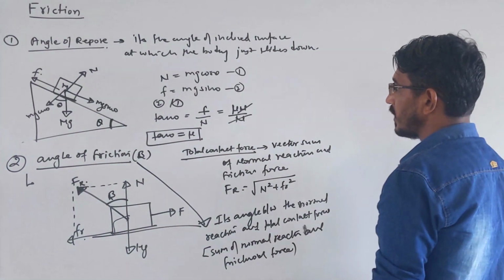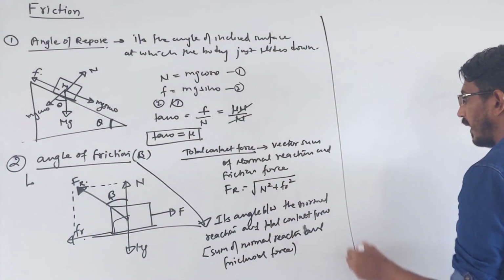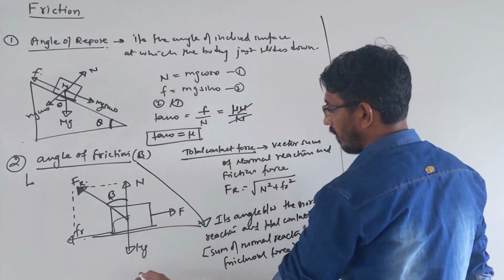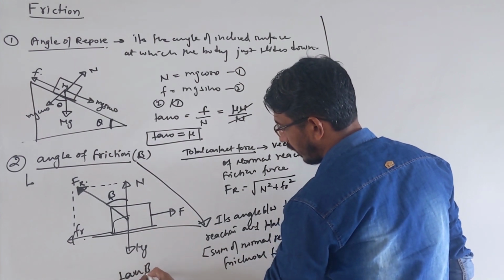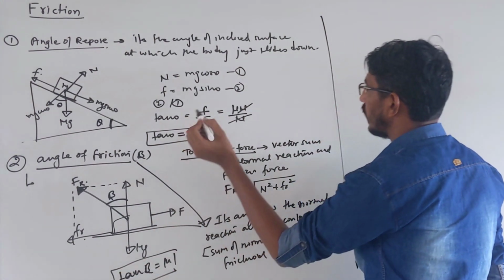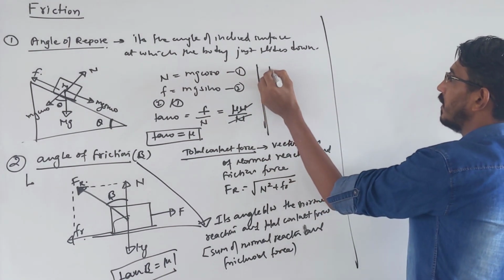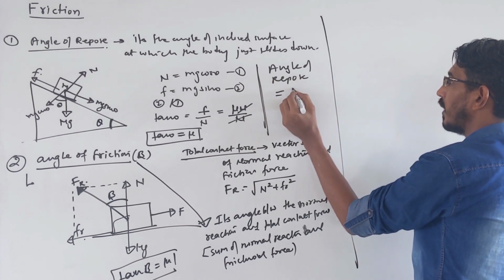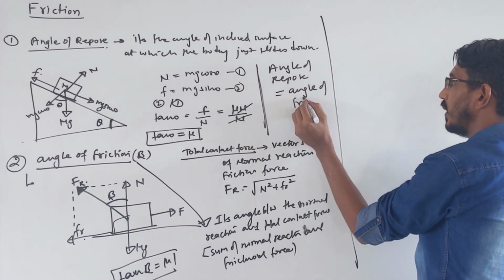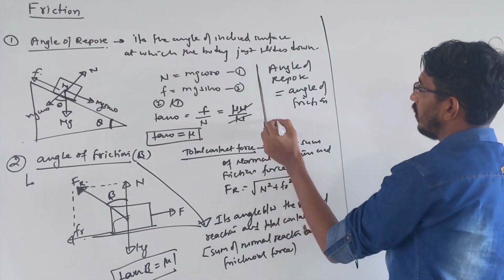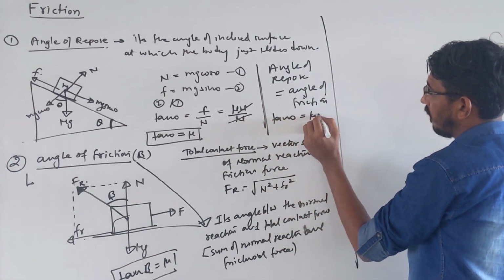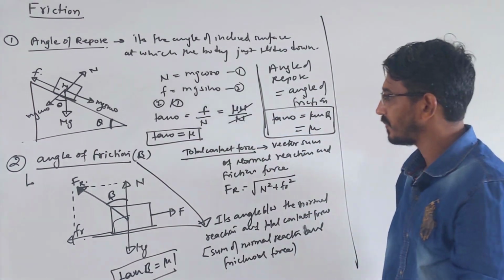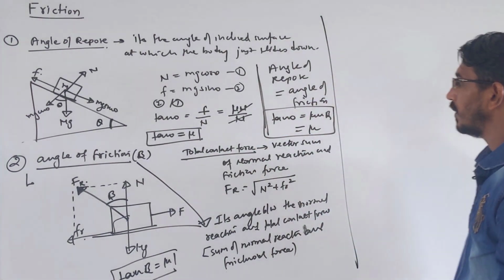By magnitude, as I said already, these two angles are the same thing. Here also, if you write tan beta, you will get the same answer. Tan beta comes out to be mu only. So I am saying the angle of repose is simply equal to the angle of friction. Numerically they are the same. In both cases you write tan theta or tan alpha or beta, it doesn't matter, both are simply mu. These are the two definitions.